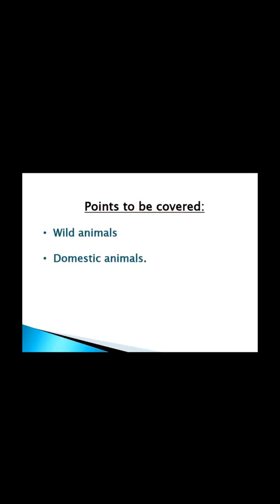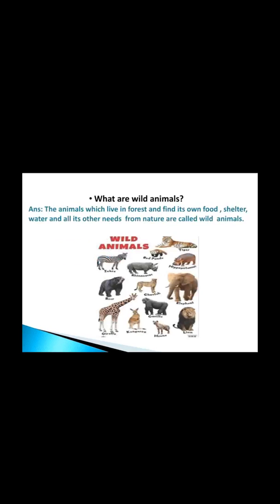Kids, today we will discuss the concept of wild animals and domestic animals along with some examples. First of all, today we will learn about the wild animals. What are wild animals?